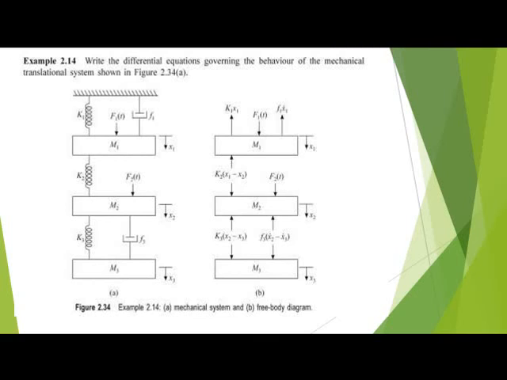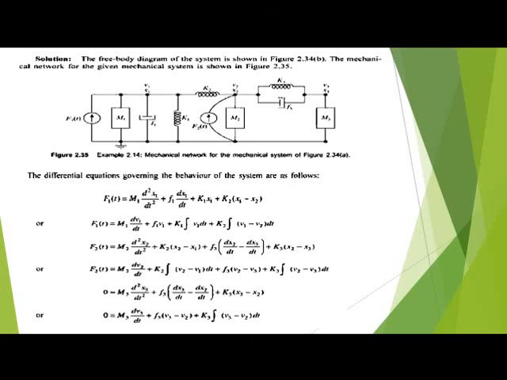You can see that for this mass, this is the force, then opposite is the spring k1, f1 x1 dot, and one spring is there, the other spring will not be there. That is k2 times the difference x1 minus x2. Then the force f2 is applied to m2, and its displacement is x2. Then the opposite direction is k3 times x2 minus x3, then opposite f3 times x2 dot, and this is m3 with x3. This is a free body diagram.